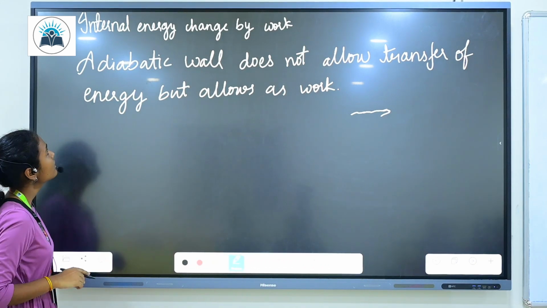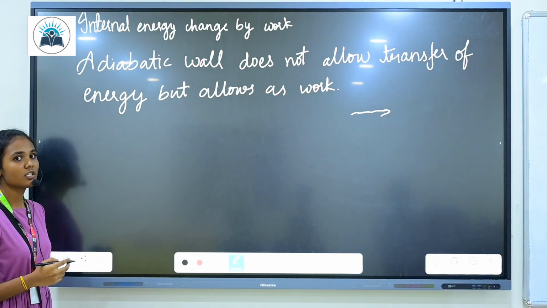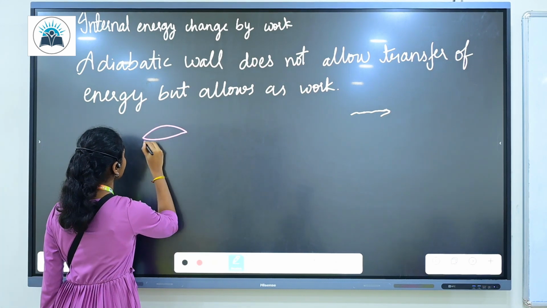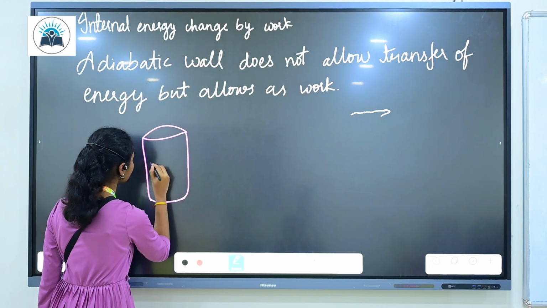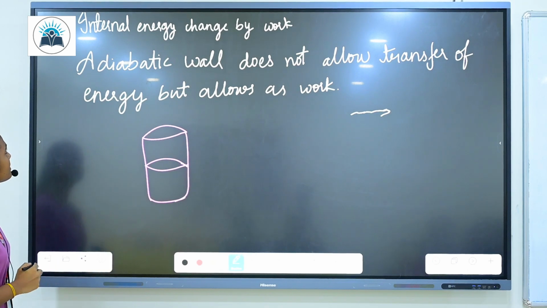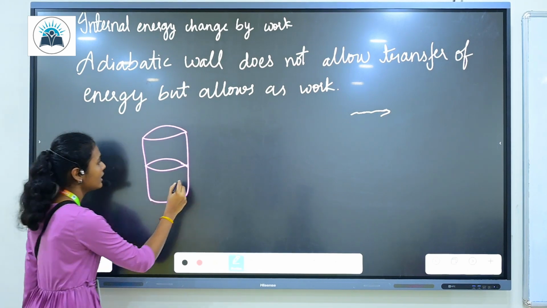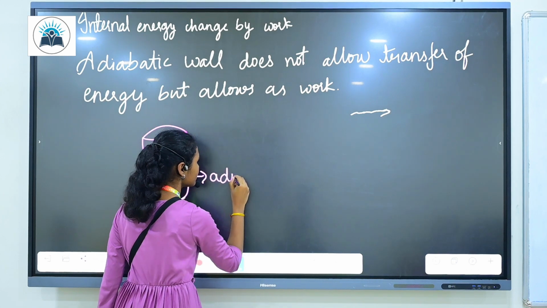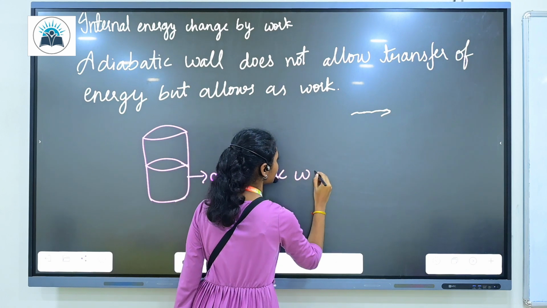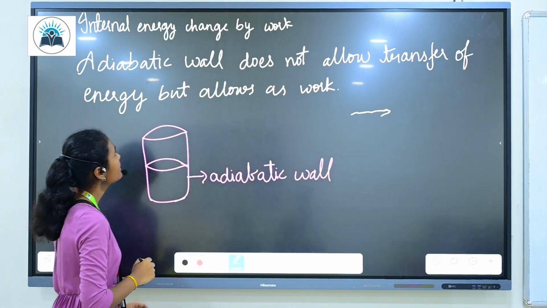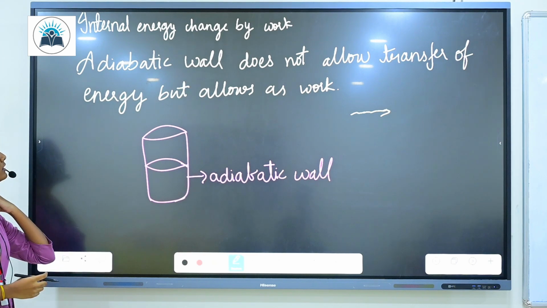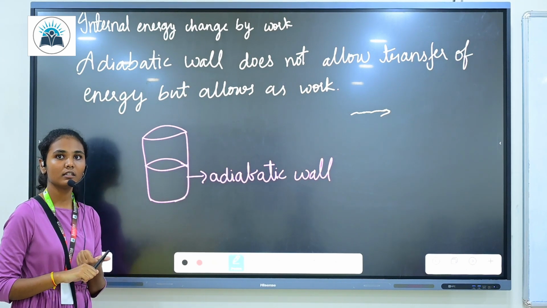So let us understand how internal energy changes by work. Here we take an example of an adiabatic system. So this is the adiabatic wall, which does not allow transfer of energy but allows work. So now I have two options, either mechanical work or electrical work.